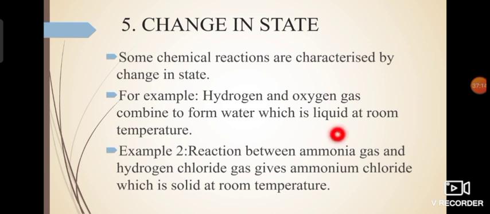Next example is ammonia gas combining with hydrogen chloride gas. So ammonia is a gas, the formula of this gas is NH3, and hydrogen chloride formula is HCl. So both of these are combining, and what you are getting as the product is NH4Cl, which is ammonium chloride, and ammonium chloride is a white colored solid at room temperature. Okay. So this is another example where the characteristic which is visible is change in state.